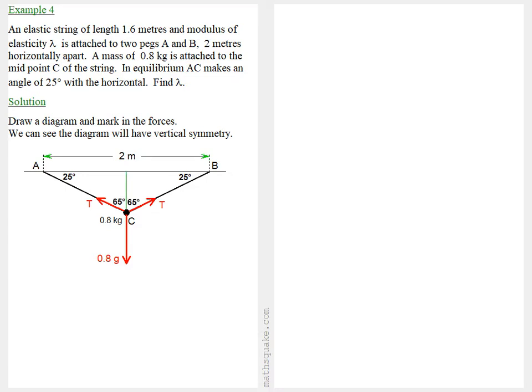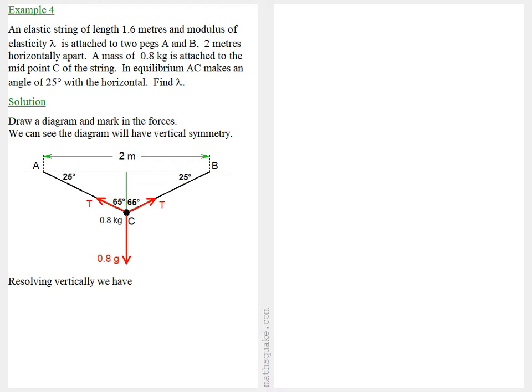Now it's worth marking in the angles between the string and the vertical, and they'll both be 90 minus 25, or 65 degrees. Now to resolve vertically, we want the force times the cosine of the angle between the force and the direction.